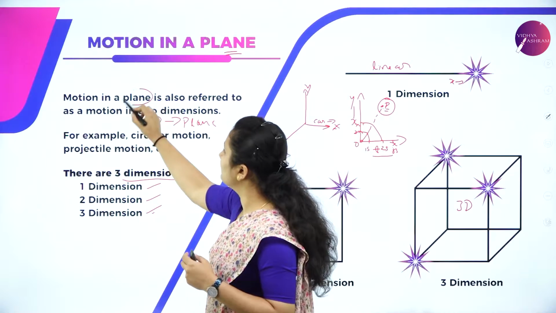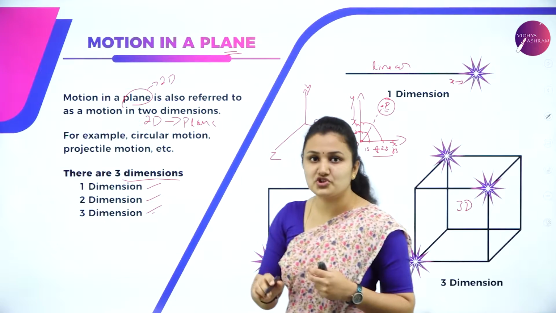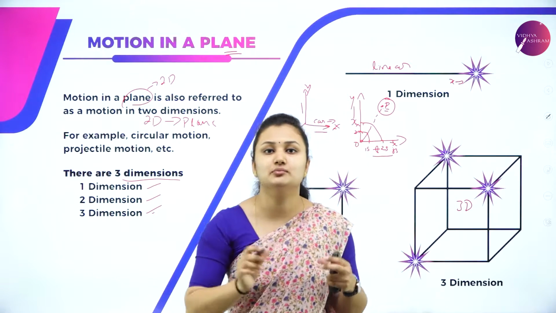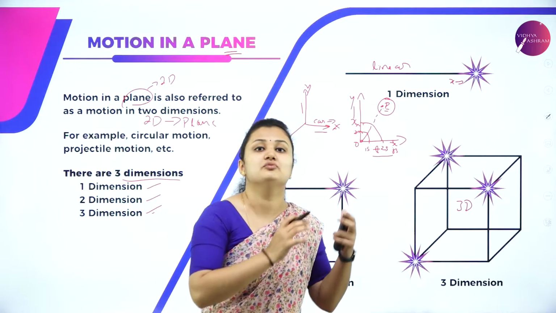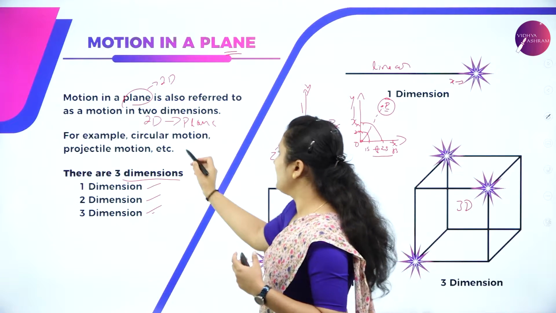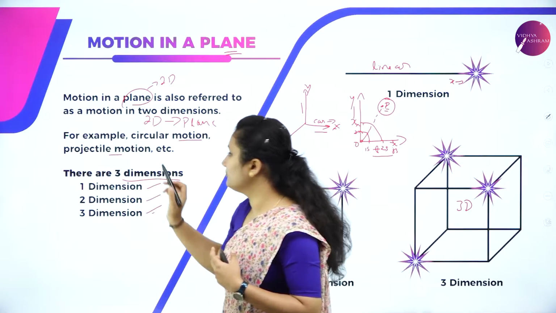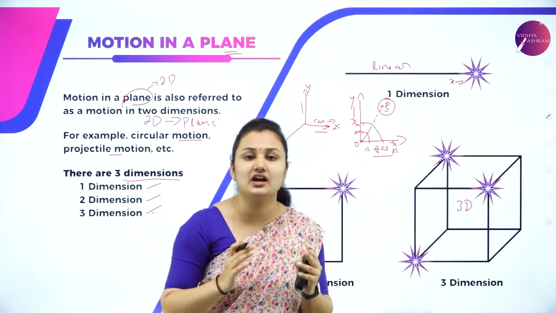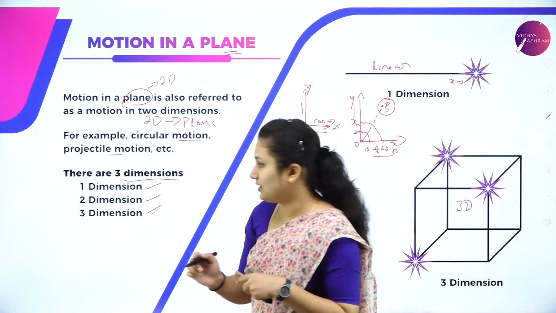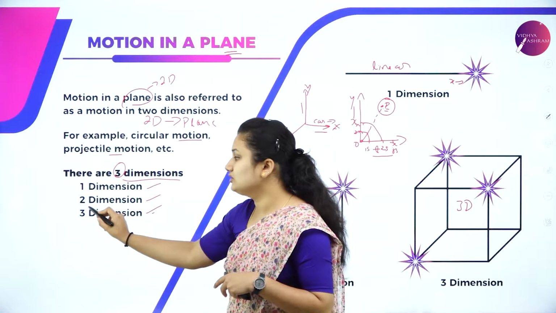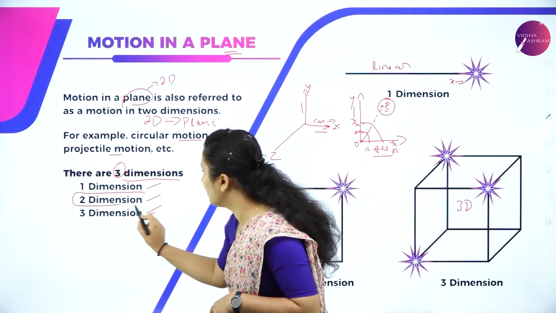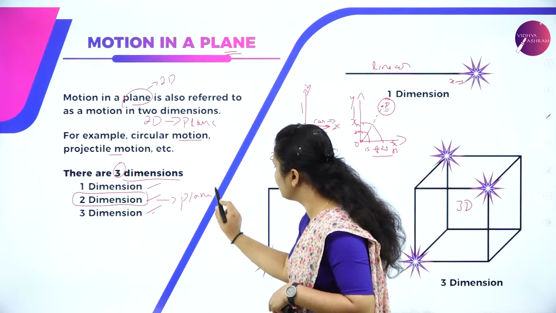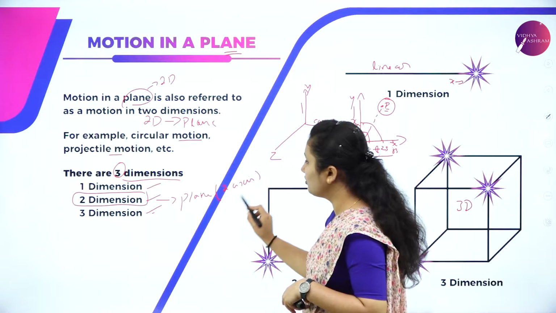So motion in a plane means it is 2-dimensional motion, where we consider 2 axes, x and y, in the coordinate system to describe the motion or change of position of the object. For example, circular motion, projectile motion, etc. This image of a line, square and cube gives an idea about 1D, 2D and 3D dimensions. Of these, we are concentrating on 2 dimensions, that is nothing but a motion in a plane. You are considering 2 axes to describe the motion of the object.